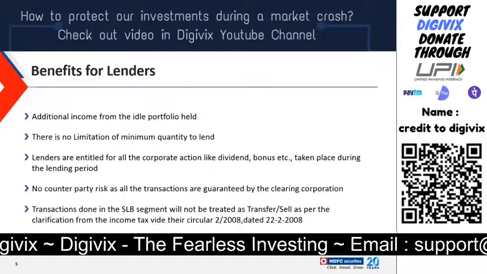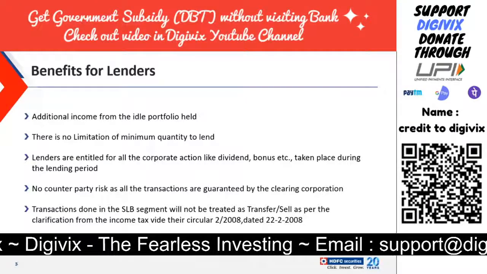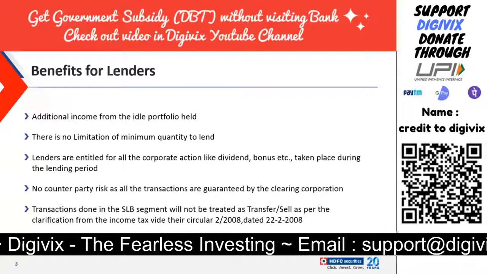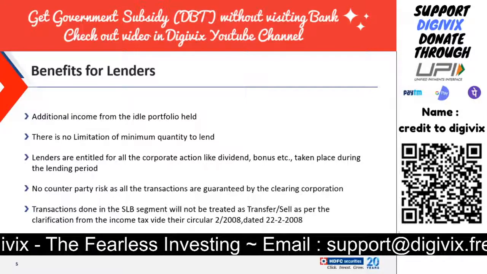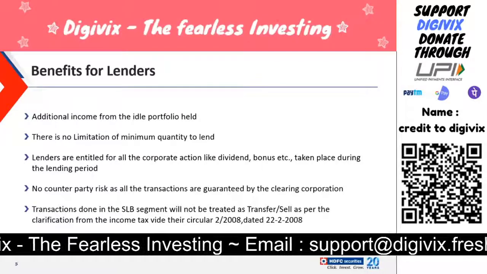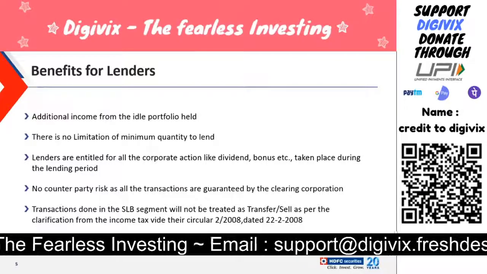So what are the main benefits as a lender? Now, obviously, most of our clients are lenders, and I'm assuming that most of the people watching this webinar are also planning to lend their shares. So what are the main benefits as a lender? The main benefit is that you can earn an extra income from your idle portfolio.